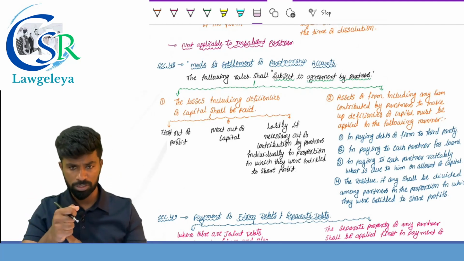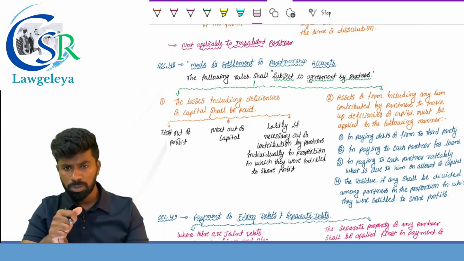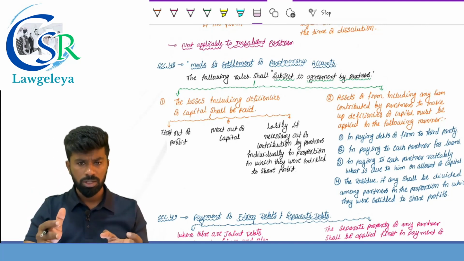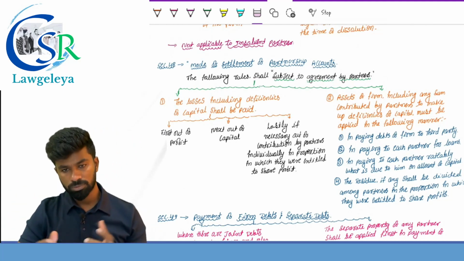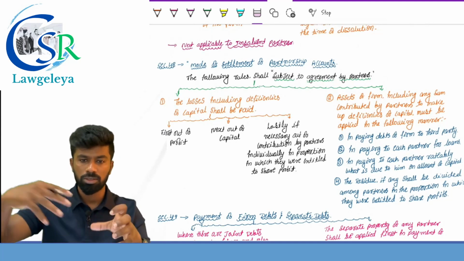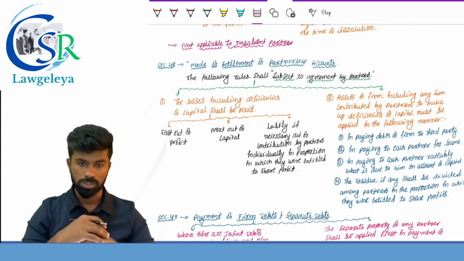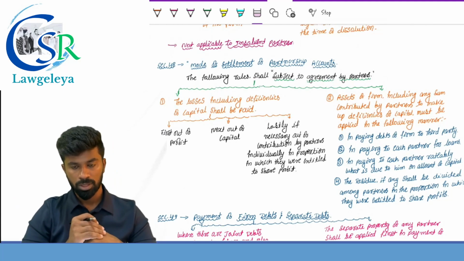First out of profit, second out of capital of the partners. Lastly, if it is necessary, the partners should contribute individually in proportion to their what? Share of profit. They have to bring in the money for the purpose of paying the losses of the partnership.